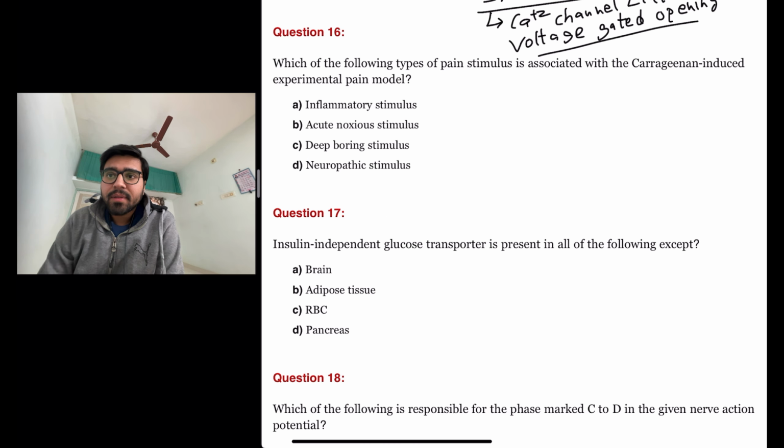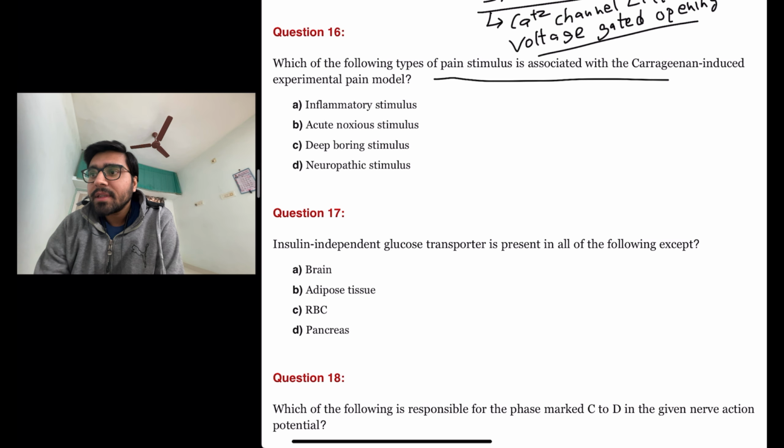The next question is which of the following types of pain stimulus is associated with the carrageenan-induced experimental pain model? So the pain stimulus that is associated with the carrageenan-induced experimental pain model is actually deep boring stimulus.